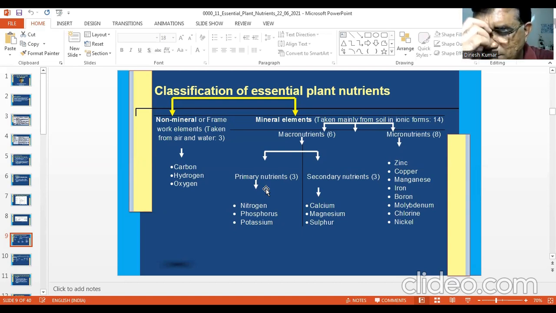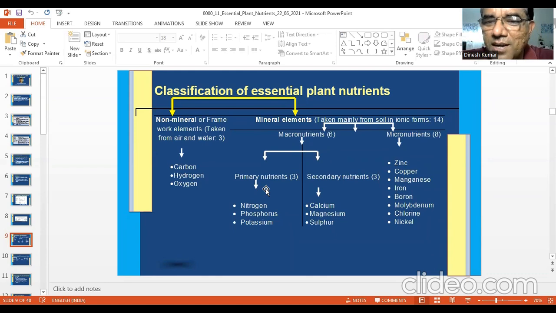From that angle also, they are considered primary nutrients, not from the point of view of concentration alone. Their uptake requirement is high, therefore they are primary. Their deficiency is also high in soil. Therefore, application of these nutrients is of prime importance to the farmer. Otherwise, you can also add your views on why they are called primary nutrients.